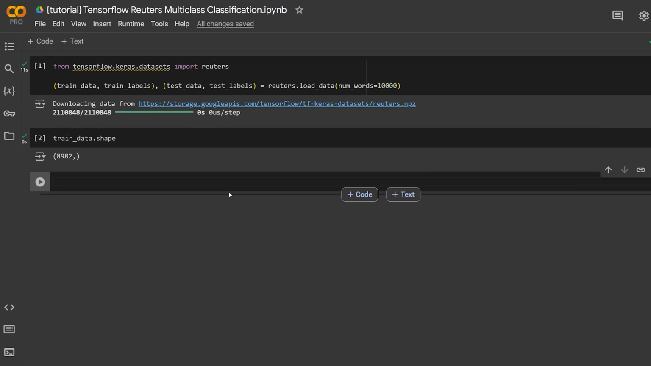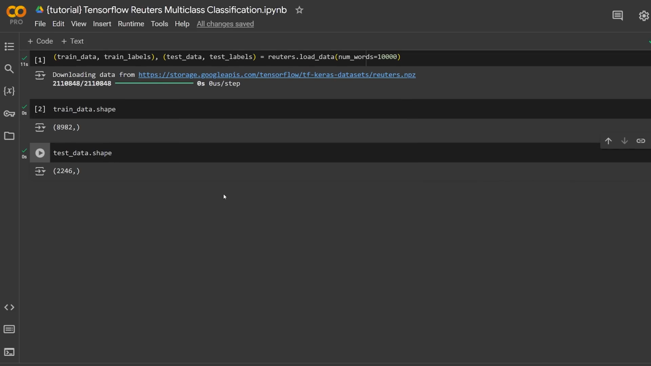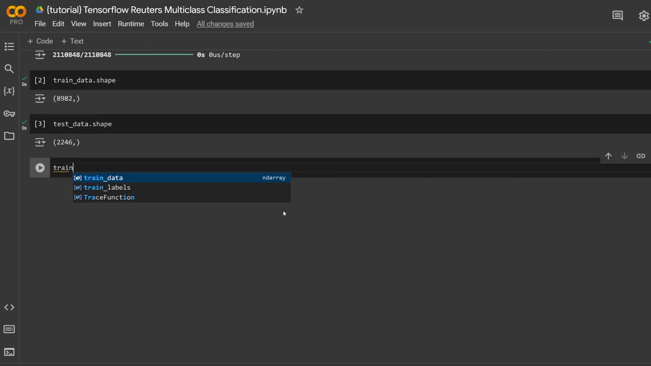And then for the test data, let's see how much we have. We have basically 2,200 samples to choose from. And then let's go ahead and print out a single training sample. Let's take a look at what that gives us.